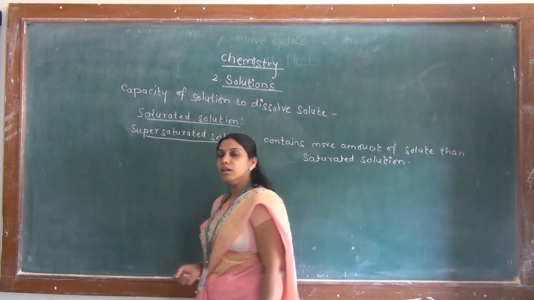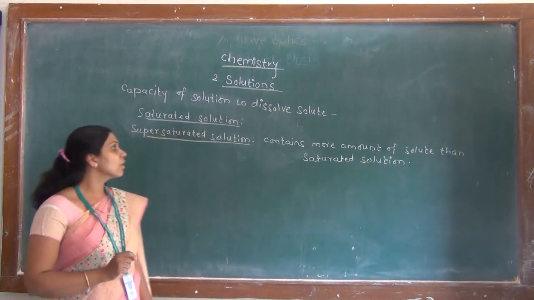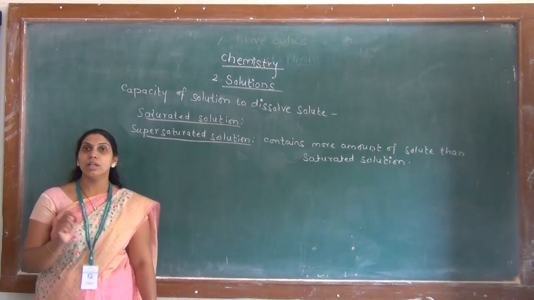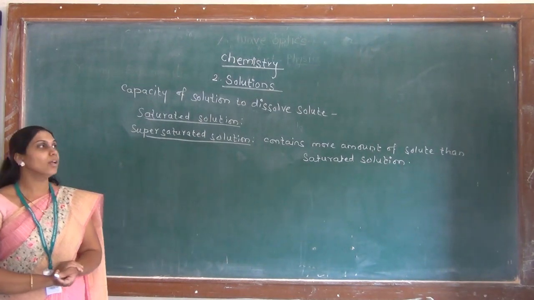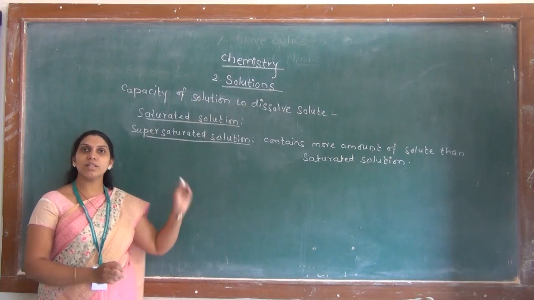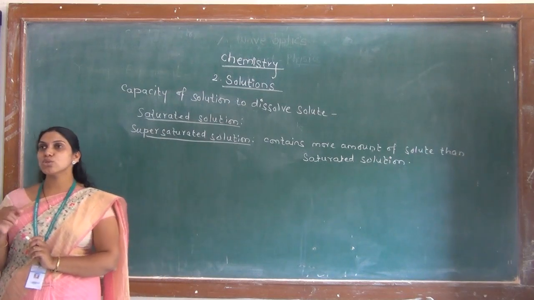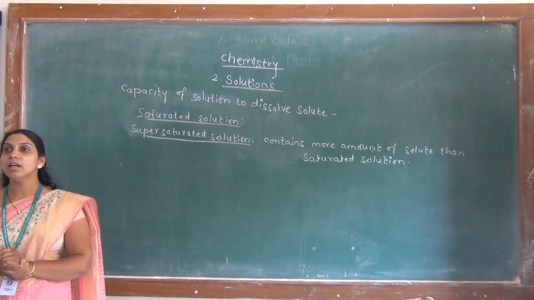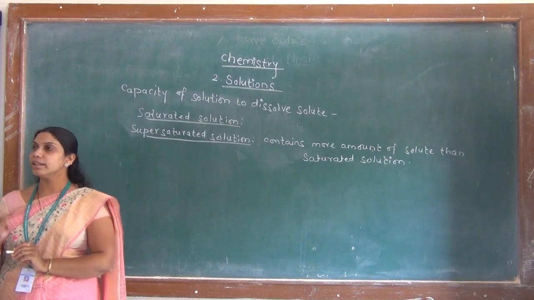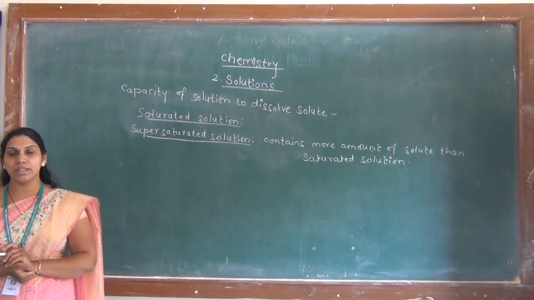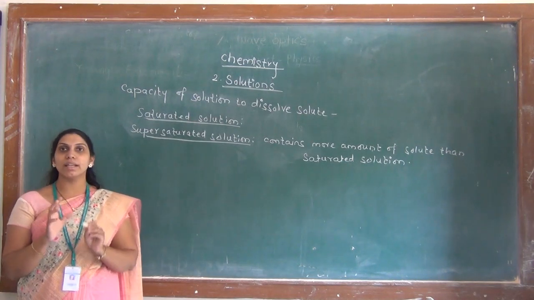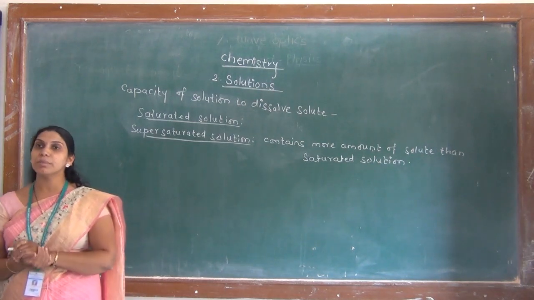See again, a solution that contains more amount of solute than saturated solution is called as a supersaturated solution. Such supersaturated solutions are unstable and they undergo precipitation very easily. These solutions are unstable and precipitation occurs in them.